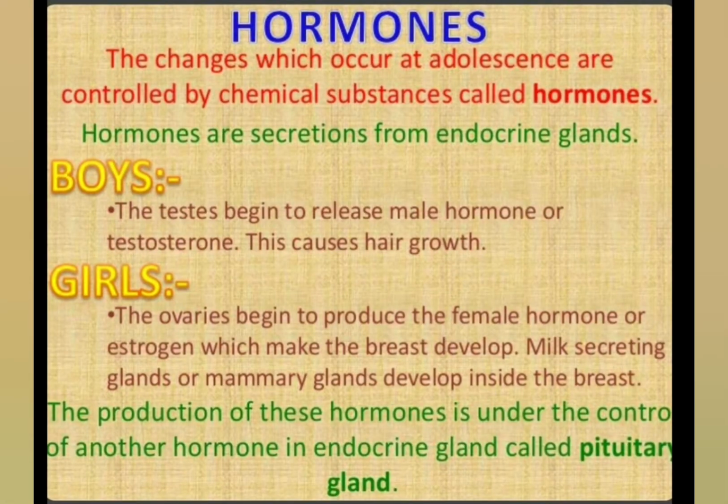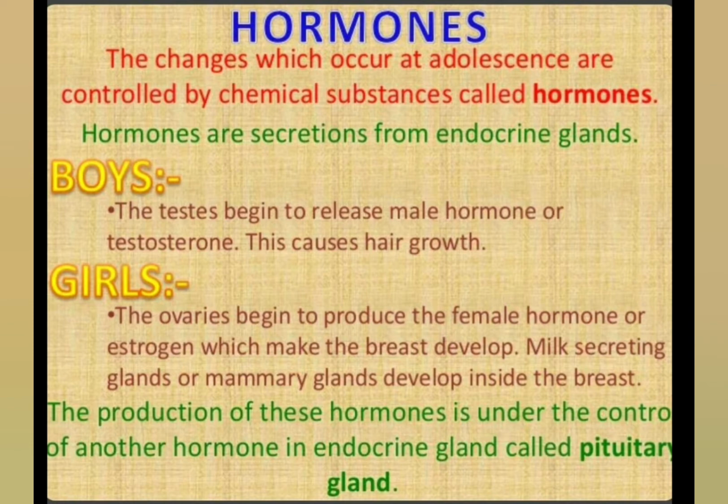Hormones. What are hormones? First of all, we'll define what hormones are. The changes which occur at adolescence are controlled by chemical substances called hormones. Hormones are the secretions from endocrine glands. In boys, the testes begin to release male hormones, or testosterone. This causes hair growth.